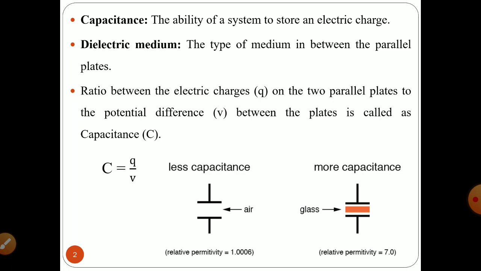So if C0 is the capacitance of the reference medium, a vacuum, then the relative permittivity is 1.0006, whereas the relative permittivity for the two electric plates separated by glass becomes 7.0.